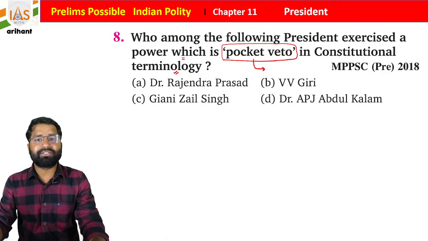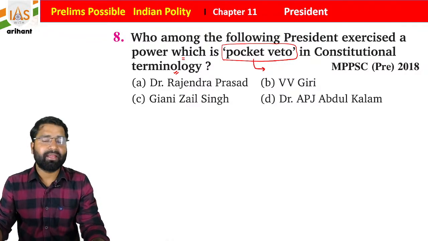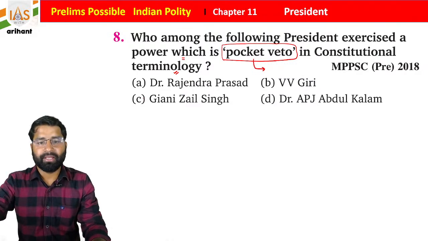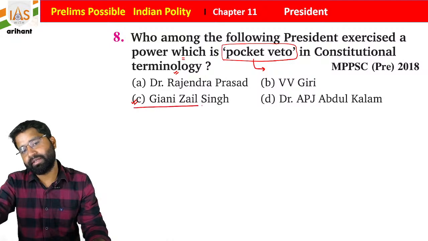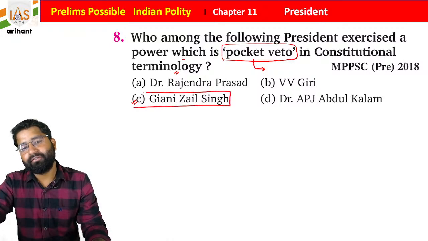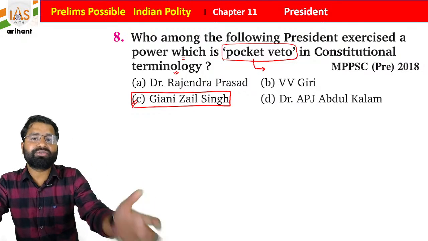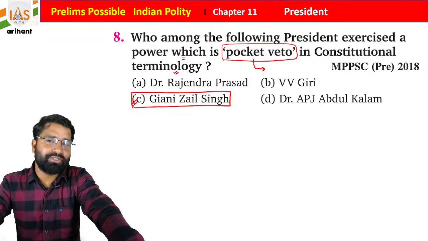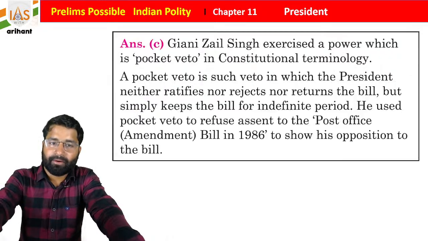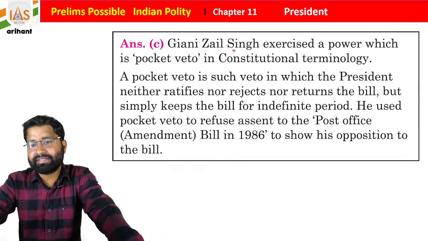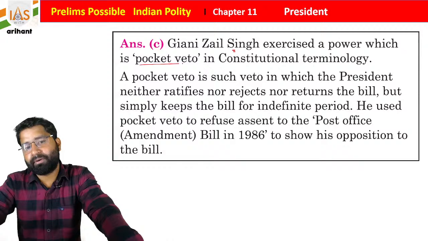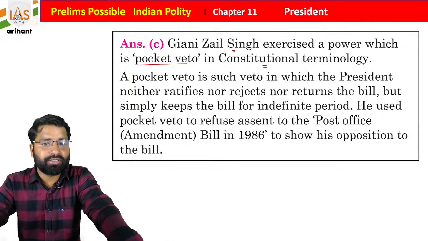At that time this bill was withheld by the then President of India, Gyani Zail Singh. So Gyani Zail Singh withheld the bill. Then the government tried to introduce the impeachment procedure, but he resigned earlier. Okay everyone, so Gyani Zail Singh exercised a power which is the pocket veto in constitutional terminology.